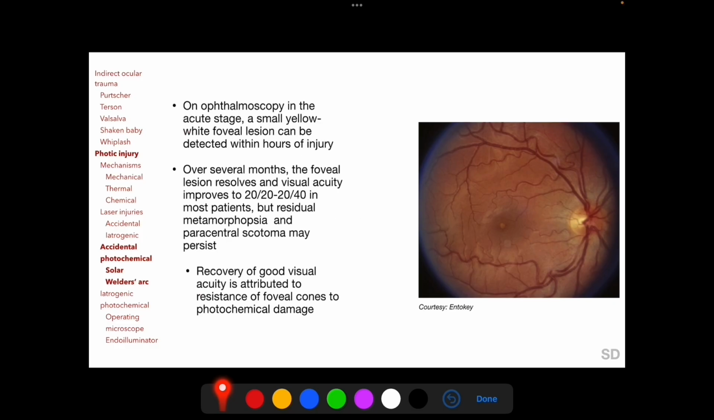As we have mentioned earlier in this session on ophthalmoscopy, in the acute stage, a small yellow-white foveal lesion can be detected after several hours following exposure, and over the next several months, the foveal lesion resolves and visual acuity improves in most patients, but residual metamorphopsia and paracentral scotoma may persist.